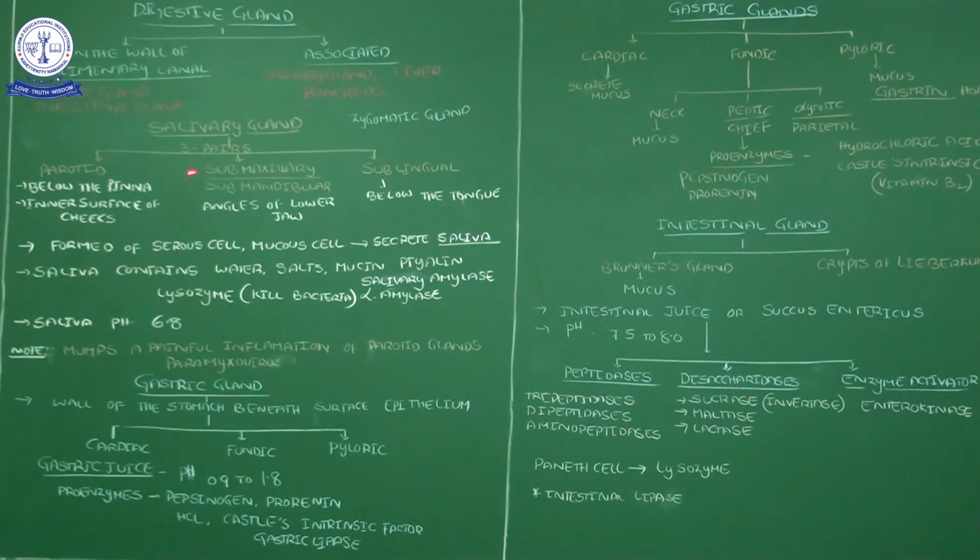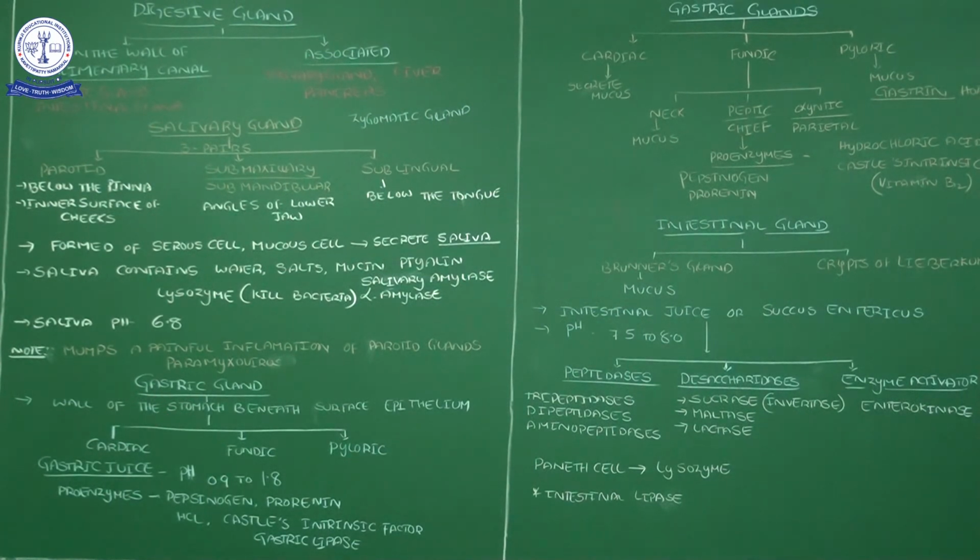So these are the salivary glands. What are the components present in saliva? You should remember: saliva contains water, salt and mucus, ptyalin or salivary amylase, which is also called alpha amylase, and lysozyme. The saliva pH is 6.8. Now I am going to another gland, the gastric gland.